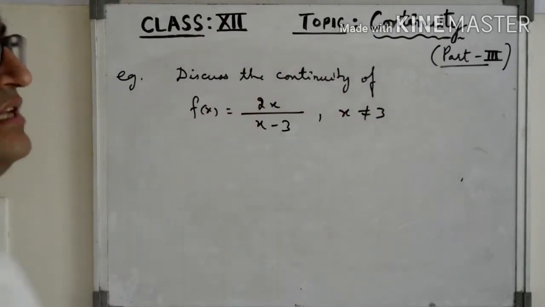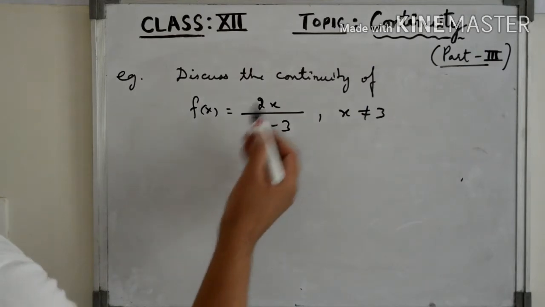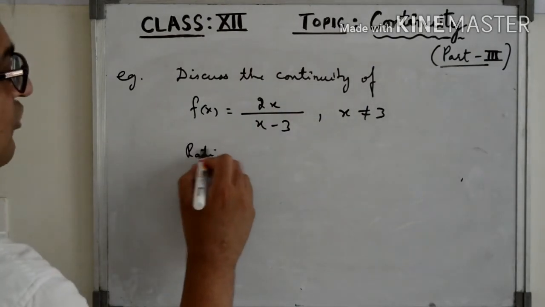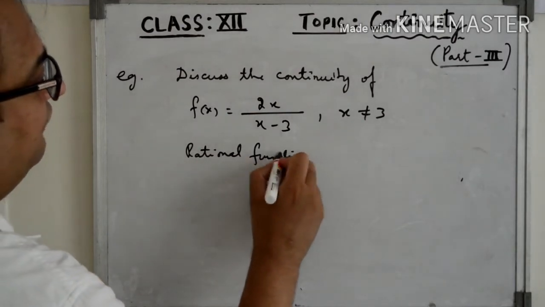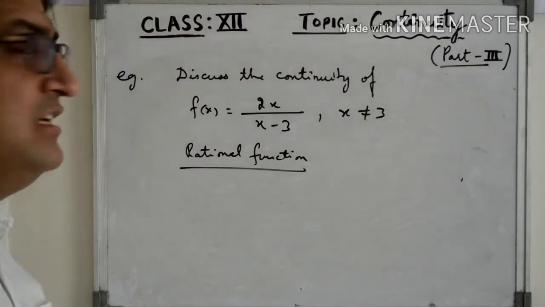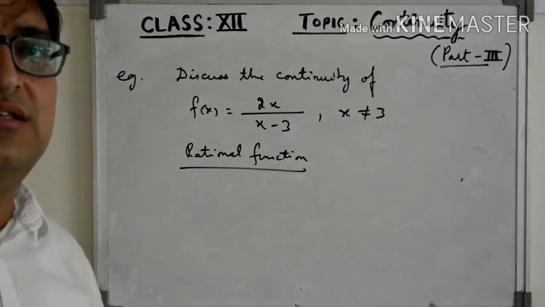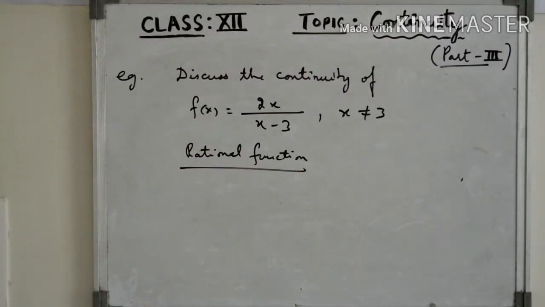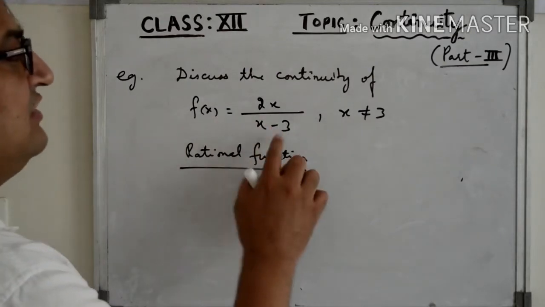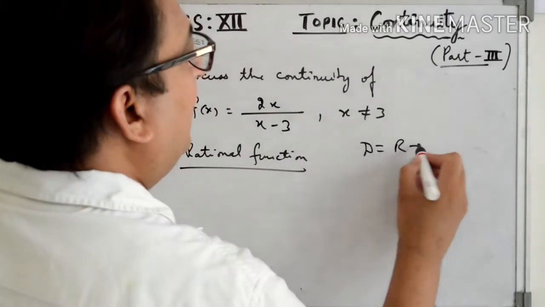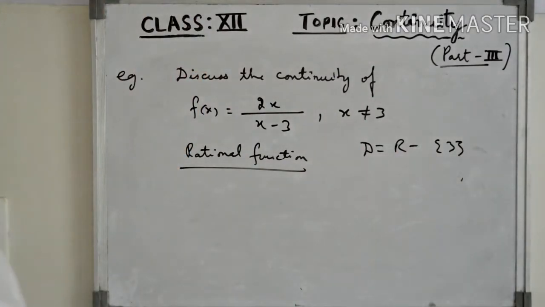So let us take another example. Here we have to discuss the continuity of the function f(x) is equal to 2x by x minus 3. So this is a rational function. You might be knowing what is a rational function. A function of this type where in the numerator and denominator we have polynomial functions, such kind of function is known as a rational function. So we have to discuss the continuity of this rational function. And clearly this function is not defined at x equal to 3. So the domain of this function is all real numbers except the number 3, right?